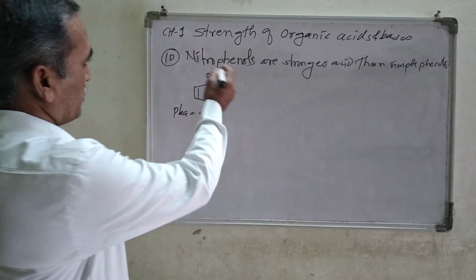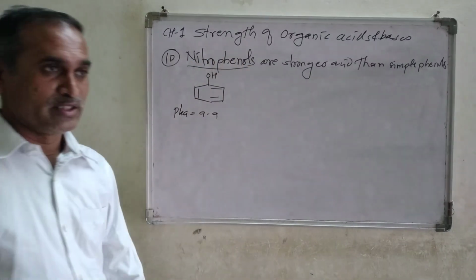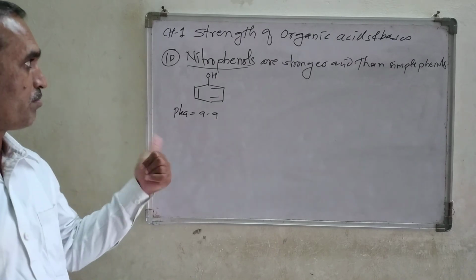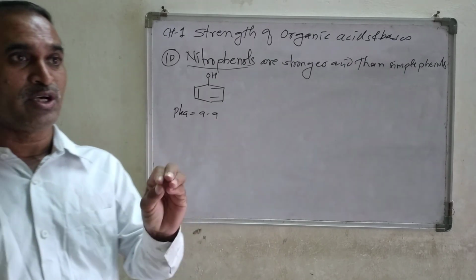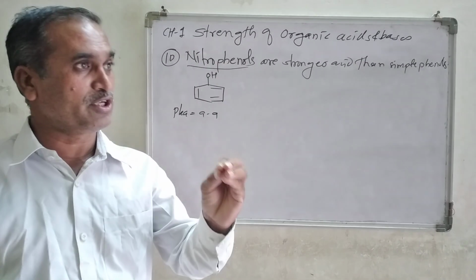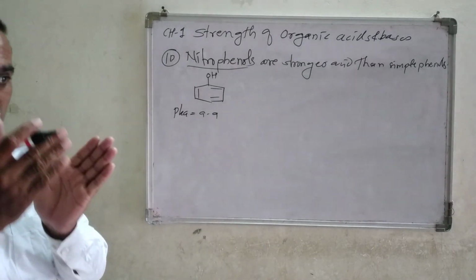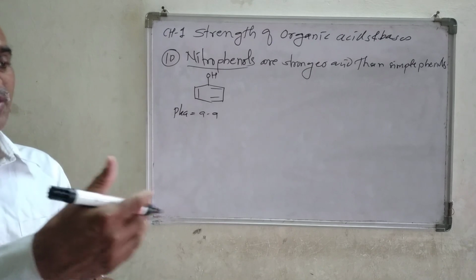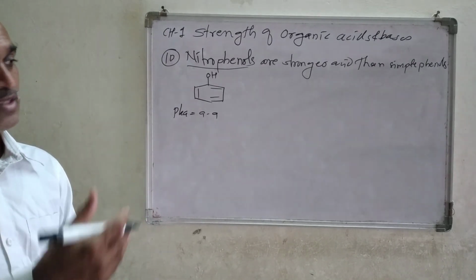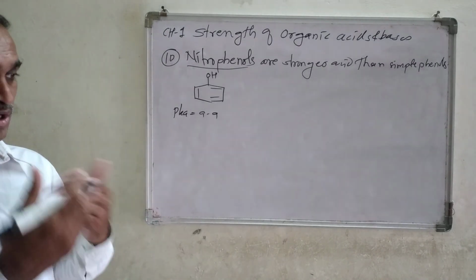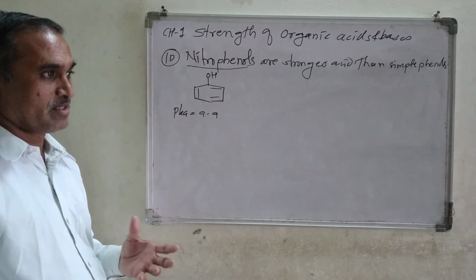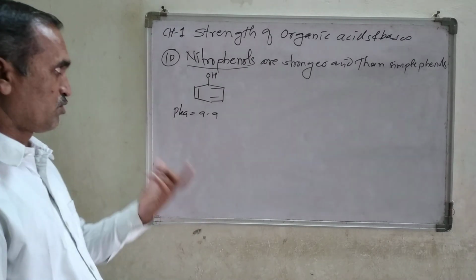Whereas nitrophenols have 3 different structures, 3 different isomers. Isomers have the same molecular formula but different structures, and that phenomenon is known as isomerism.